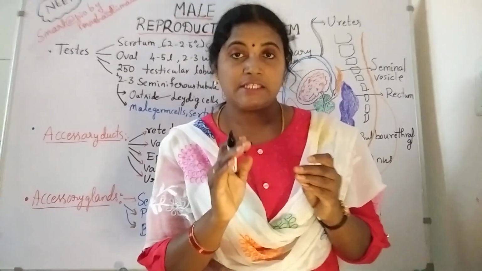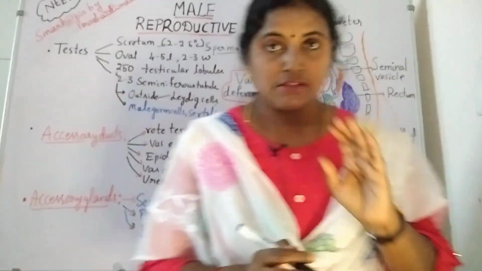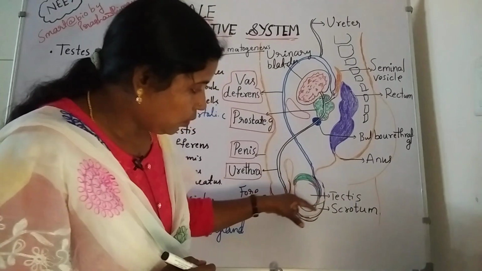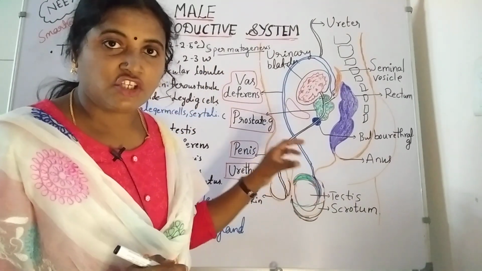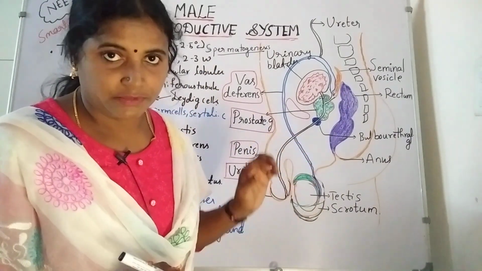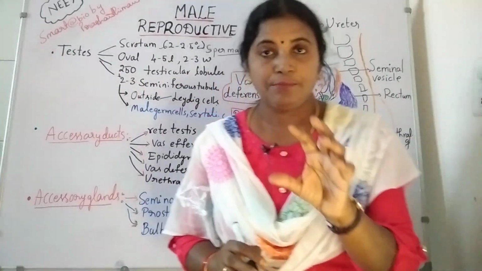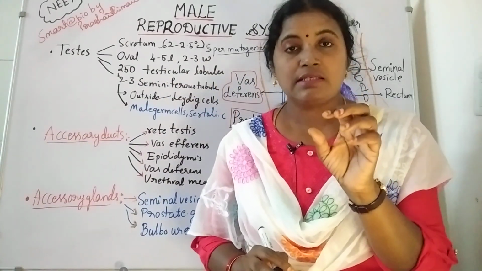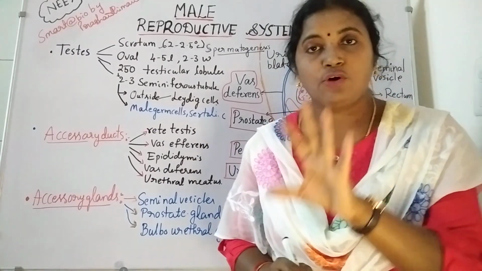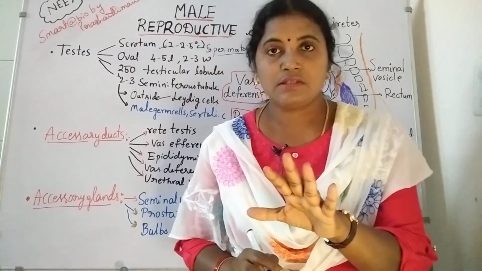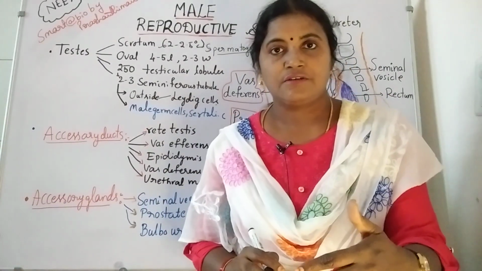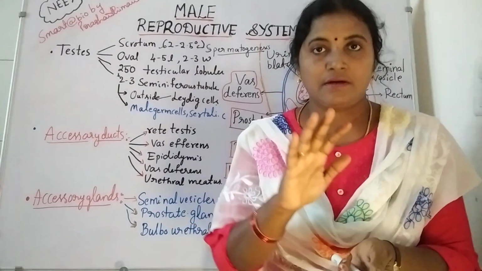Next one, structure of the testis. If you see here, the testis is oval shaped. So how is it attached to the abdominal wall? Very important. The testis is attached to the abdominal wall surface. The abdomen is known as the stomach surface, completely the middle part of the body.